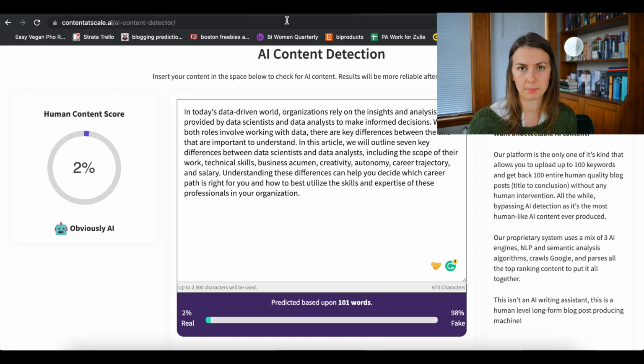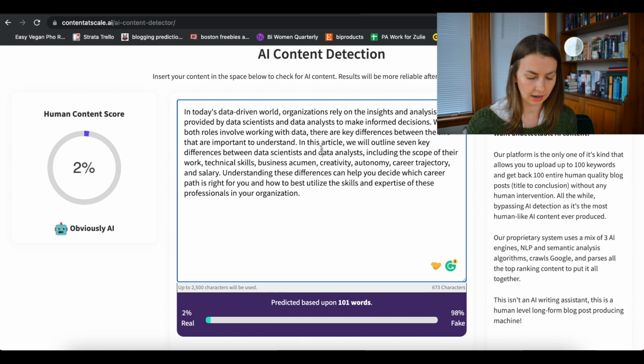What can I do to punch this up? What can I do to make this better? How can I trick AI content detectors? Because honestly, anybody can tell this is AI.